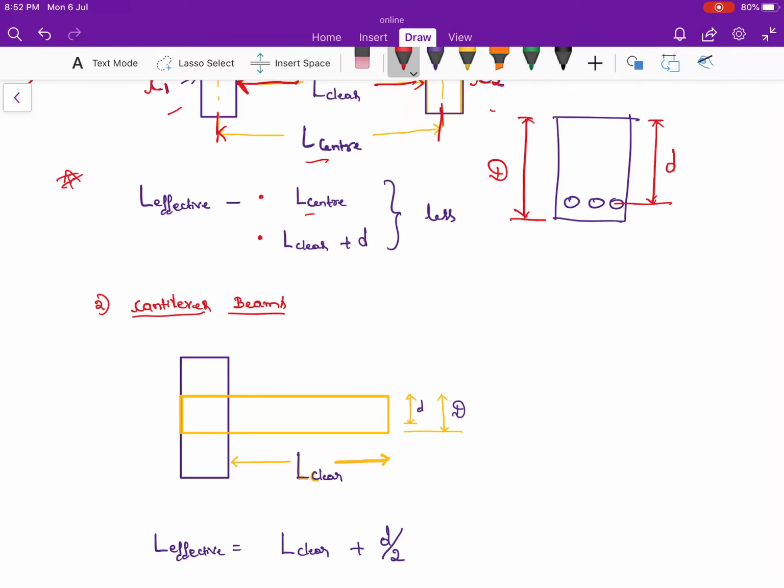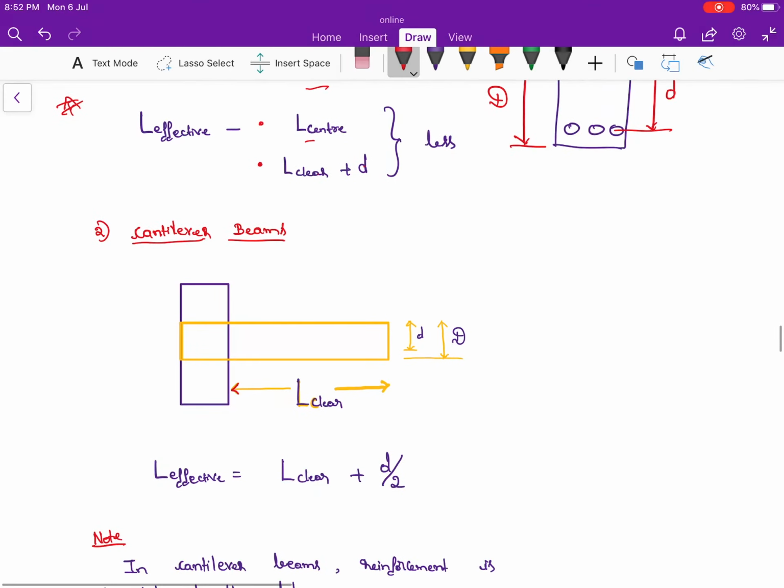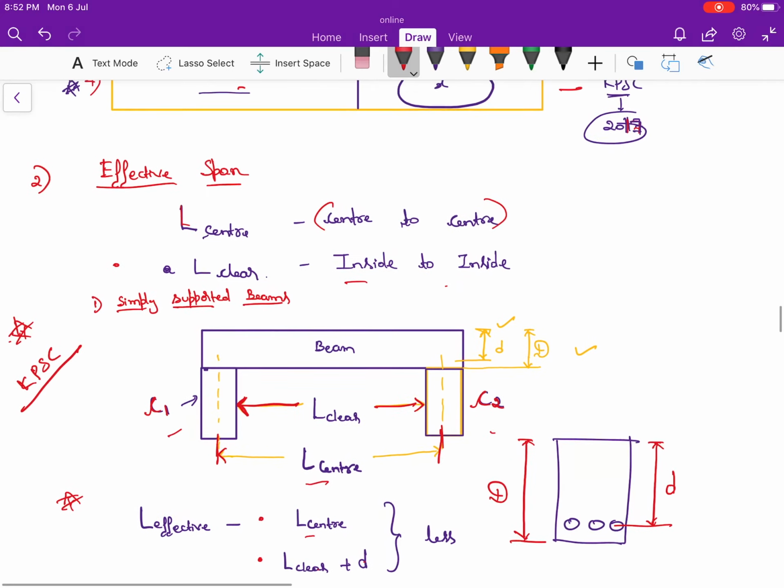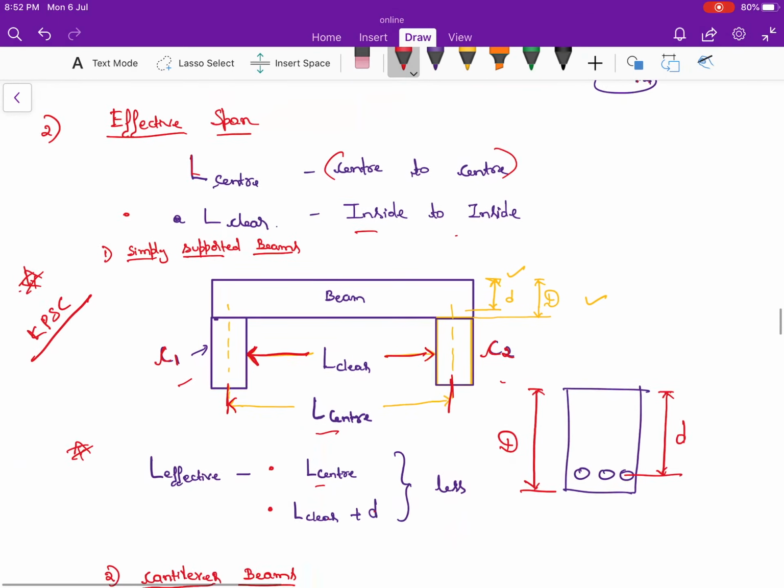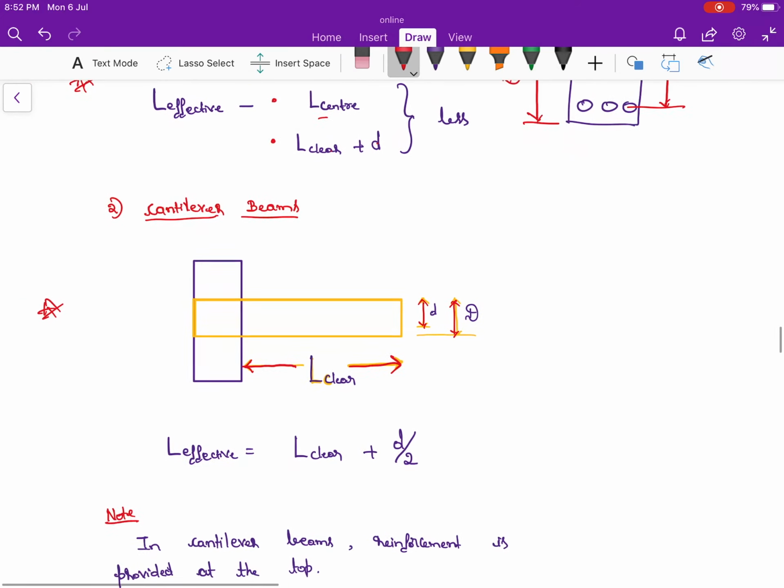And second one is the cantilever beam. A cantilever beam is fixed at one end and free at the other end. This is the clear span from here to here, this is the effective depth and this is the overall depth. The L effective in case of a cantilever beam is L clear, that is this distance, plus effective depth divided by 2. This is also a most repeated question in the KPSC examination and all other competitive examinations. This effective span is very important from the examination point of view.